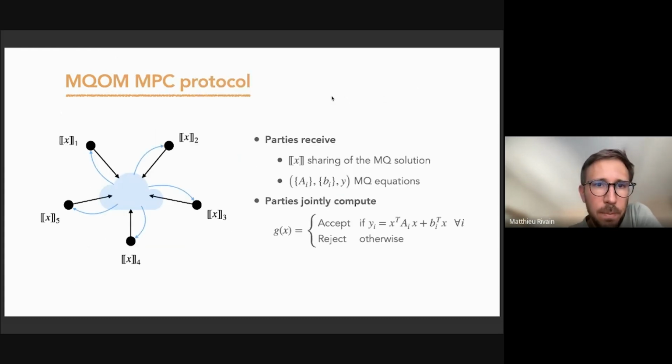Okay, so the MQOM MPC protocol basically verifies a solution to this problem. The parties receive a sharing of the secret solution x, and they receive the MQ equations, so the matrices A_i, the vectors b_i, and the output y. And they aim to compute the function g, which outputs accept if x is a solution of all the equations, and reject otherwise.